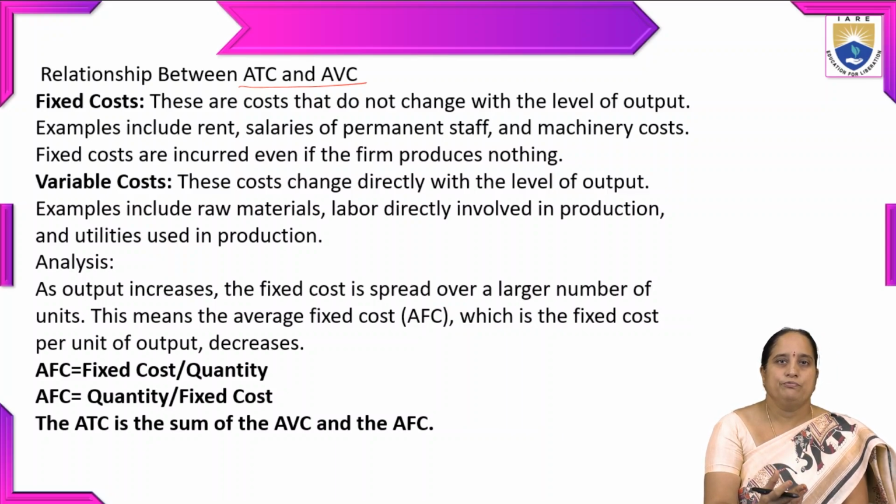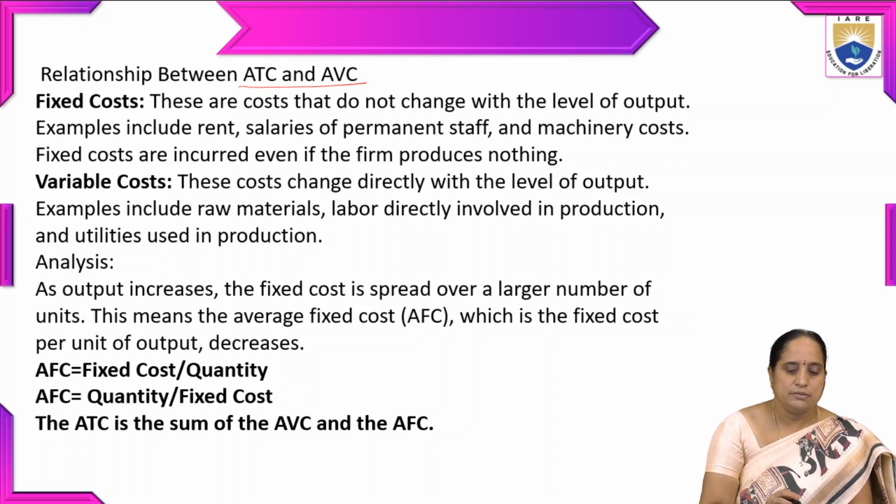Before finding this out, first of all we should know what fixed cost is. Fixed cost does not change with the level of output. Whatever the level of output, whether you produce 1000 units, 5000, 10,000 or 20, it remains constant. Examples include rent, salaries of permanent staff and machinery costs; they remain constant. So fixed costs are incurred even if the firm produces nothing.